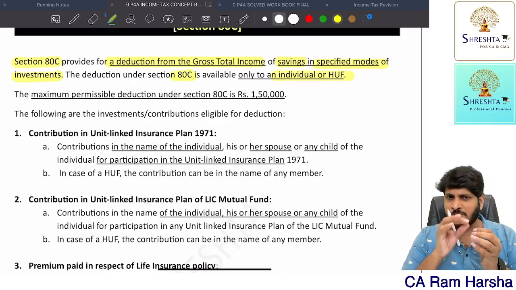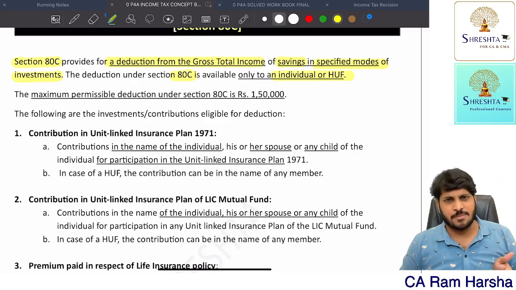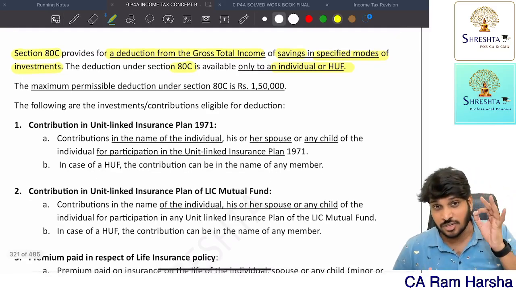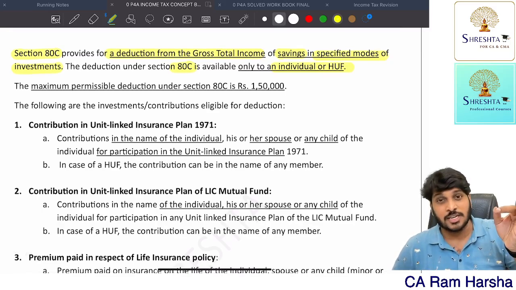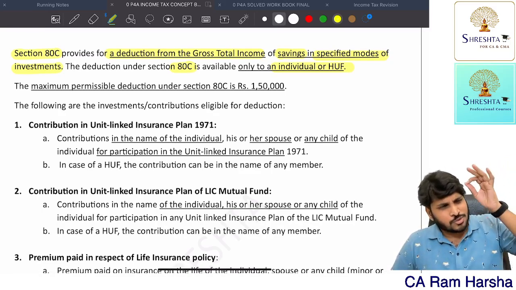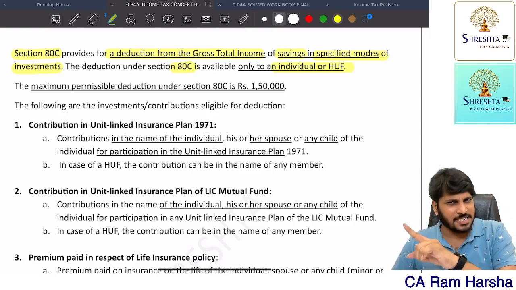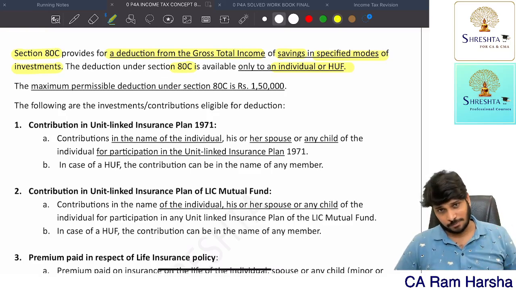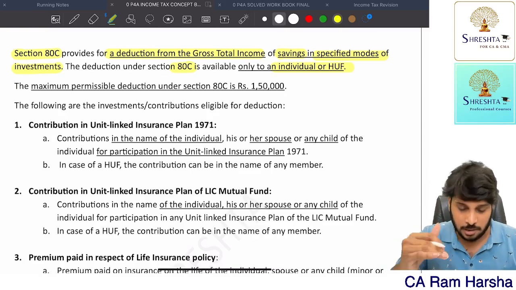Companies, partnership firms, LLPs, societies, AOP, BOI, artificial juridical person, local authority, they don't have 80C benefit. 80C is only for individuals or HUF. 80D is individuals or HUF. 80DD is individual or HUF. 80DDB is individual or HUF. Getting it? Almost most of Chapter 6A, other than heading C, is coming only for individual or HUF. Most of them. Getting it? Anyhow, I will be discussing.